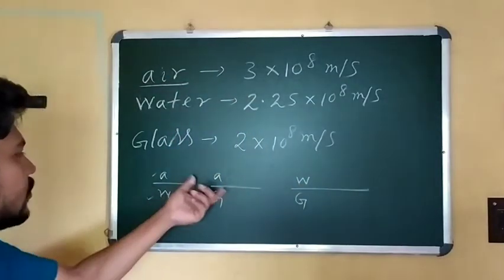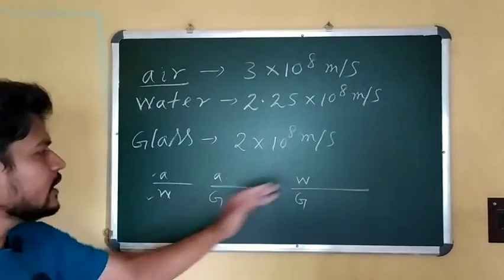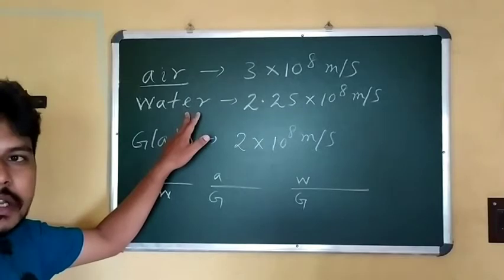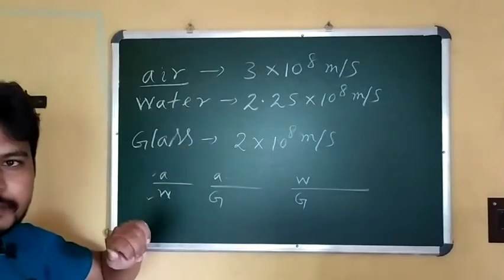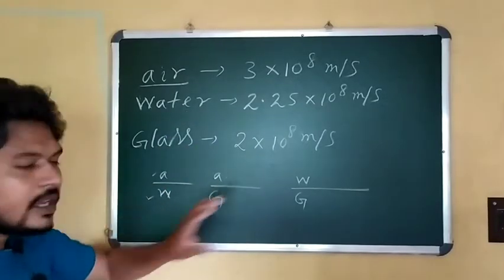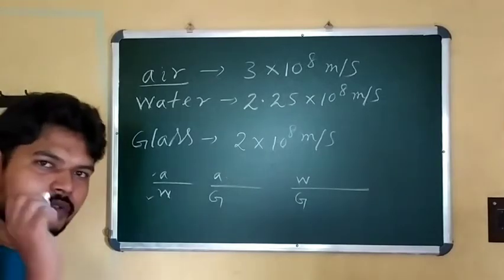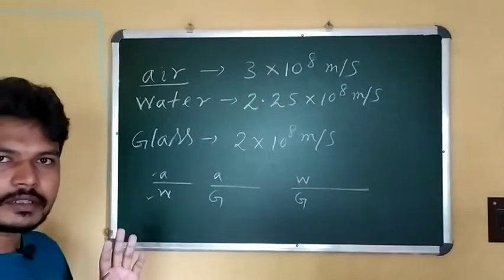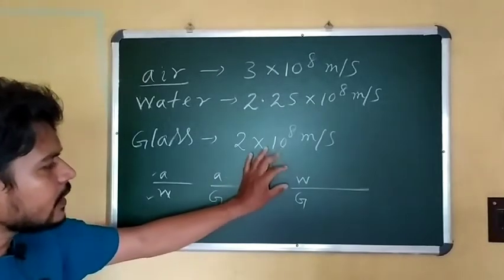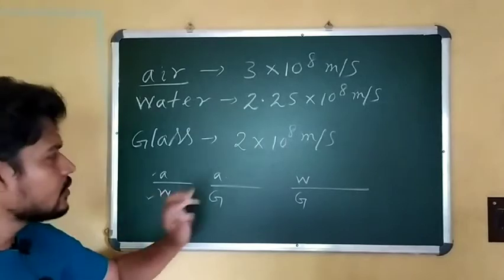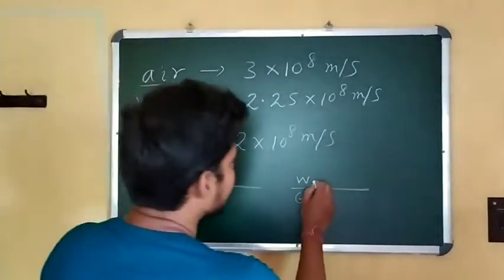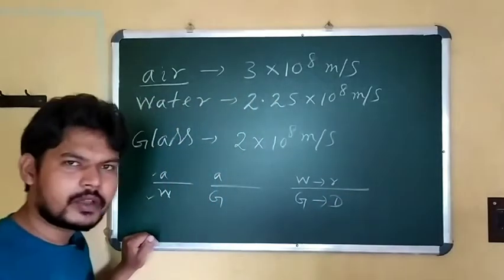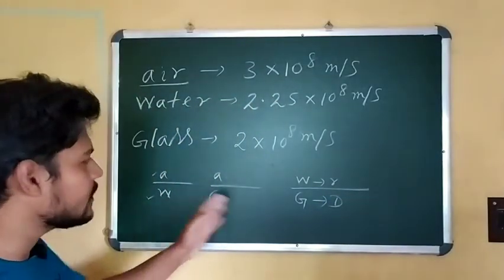Here you can see that no air medium is present. So in that case the speed of light in water is greater than in glass. Yes or no? So it always depends upon which two media we are considering. As we have taken two media, water and glass, in that case water is the rarer medium and glass is the denser medium. I hope all of you understood why I gave this example.